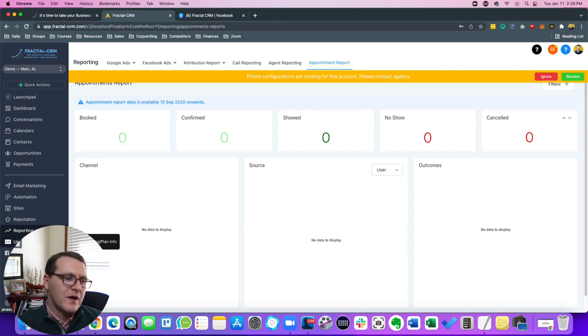We made it real simple. I know some of these companies make it darn near impossible if you want to cancel your service or anything like that. There's no month-to-month contracts or anything. You can cancel at any time. You just click update billing plan info, it pulls up your information. You can upgrade, you can downgrade, you can cancel. Super simple. You can do that at any point, any time.